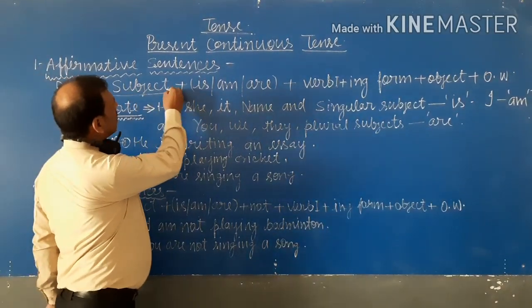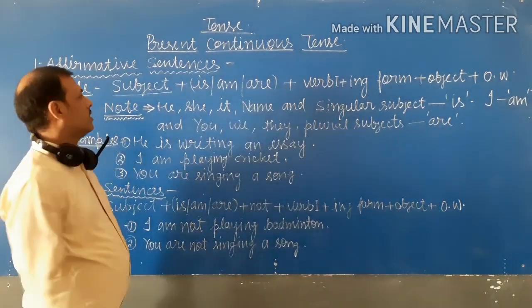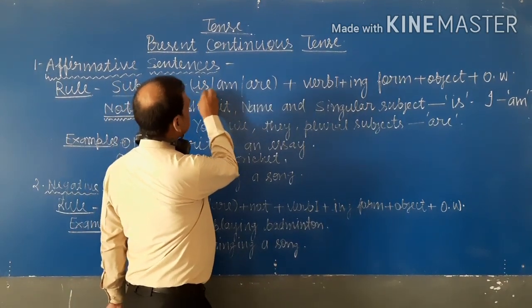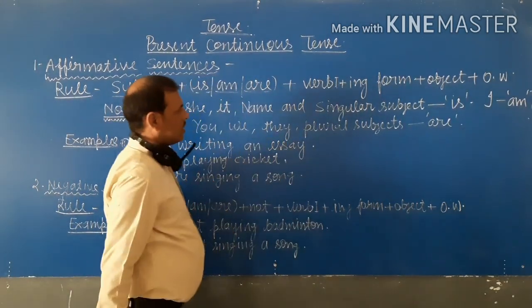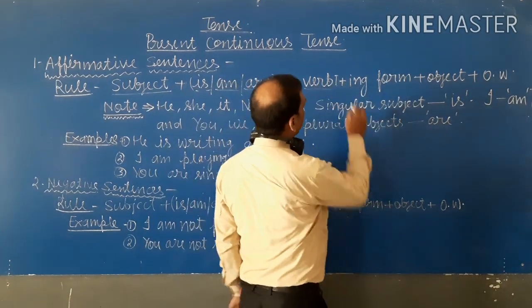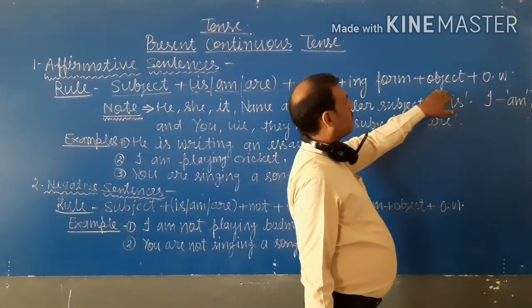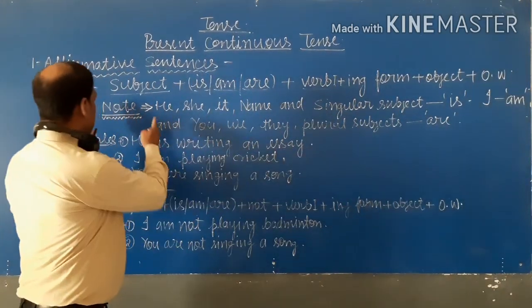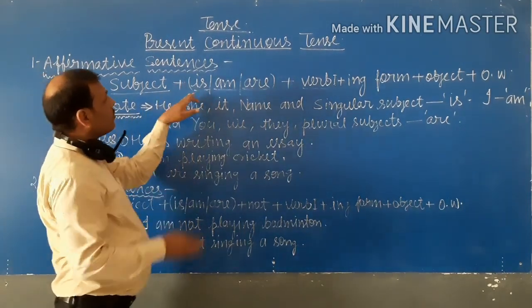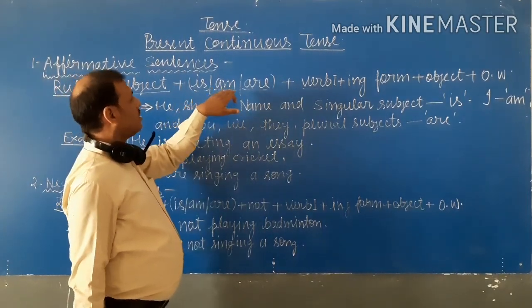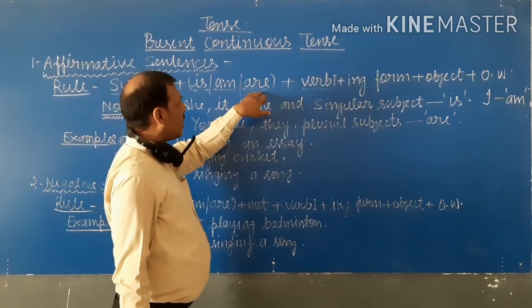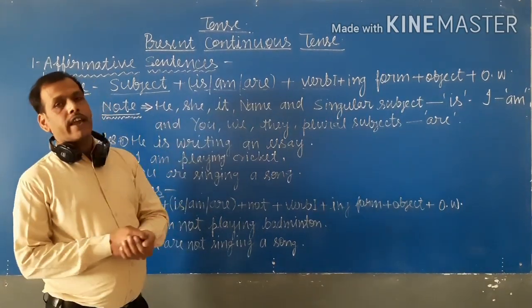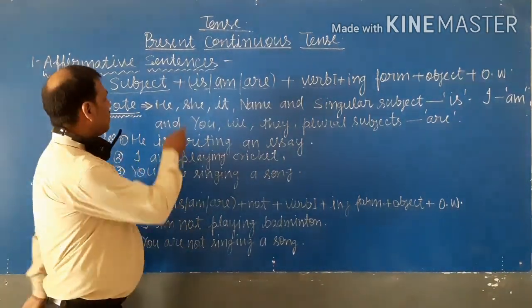First, we write the subject of the sentence. Then, according to the subject, we write is, am, are. Then verb first form plus ing plus object and plus other words. Student, there is a note where we use is, where we use am, and where we use are. These are the rules by which we can understand very well.